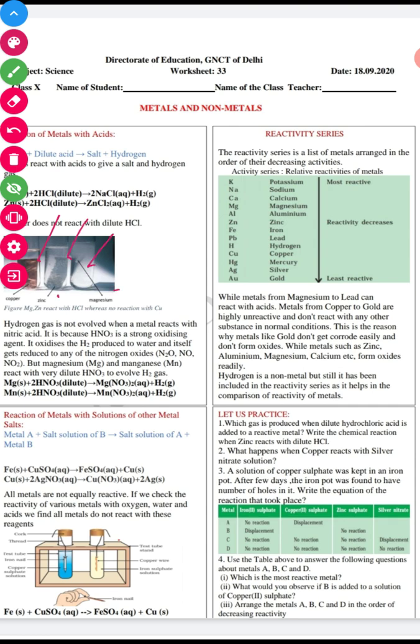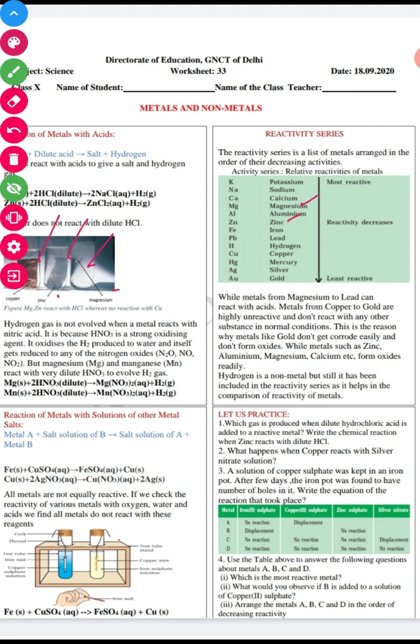Magnesium and zinc react with HCl because they are reactive metals, whereas copper is a less reactive metal, so it will not react with HCl.